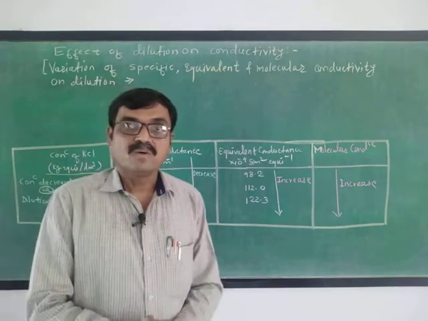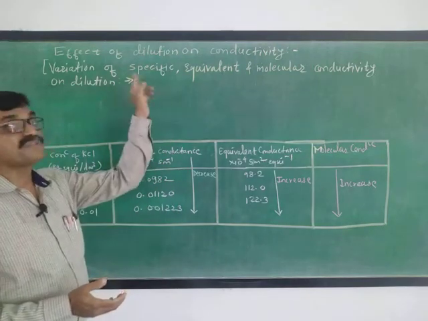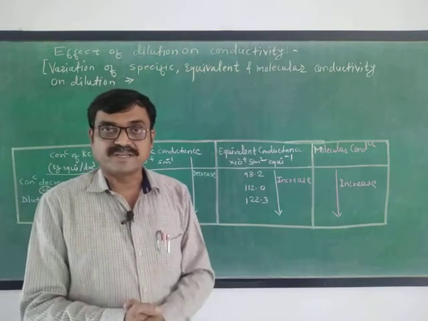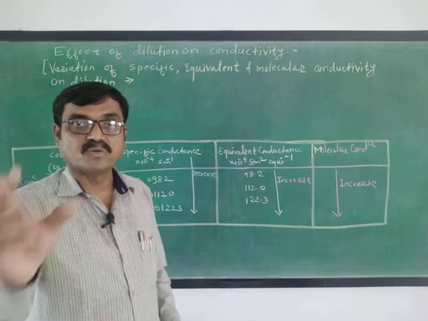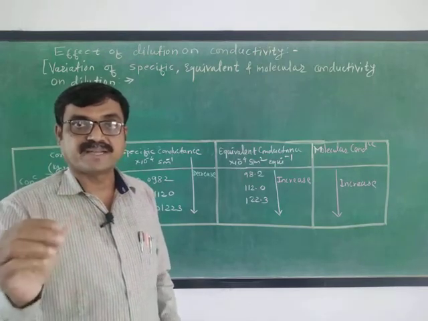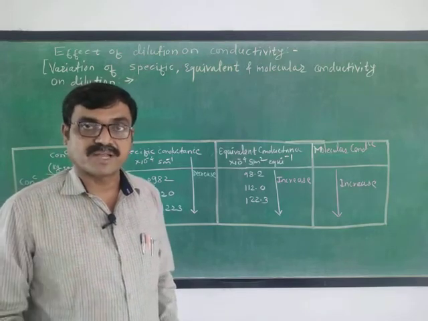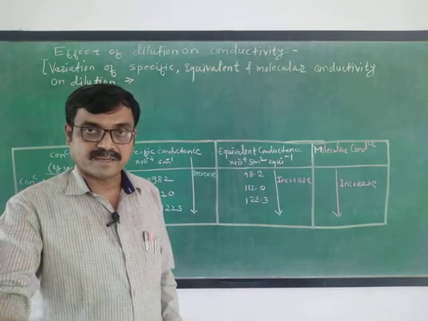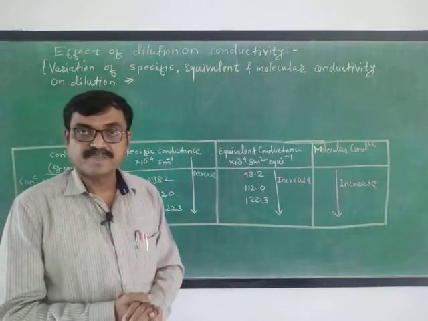Okay, now again we know what is meant by specific conductance. We studied previously that specific conductance is the conductance of 1 ml solution of an electrolyte, that is 1 cc, cubic centimeter. The conductivity of 1 cc of that electrolytic solution is called specific conductivity.